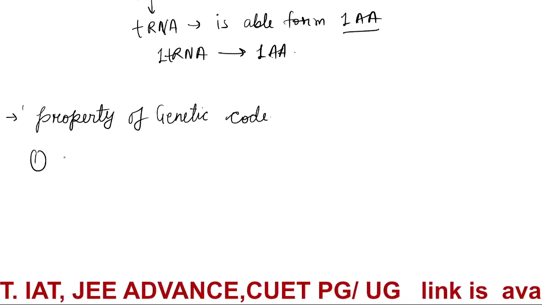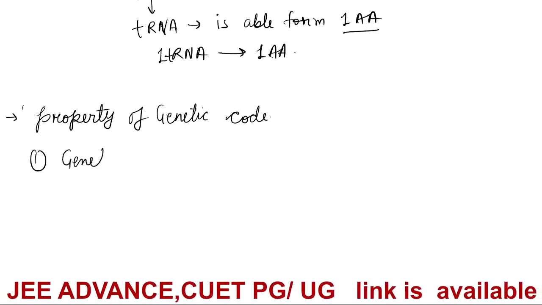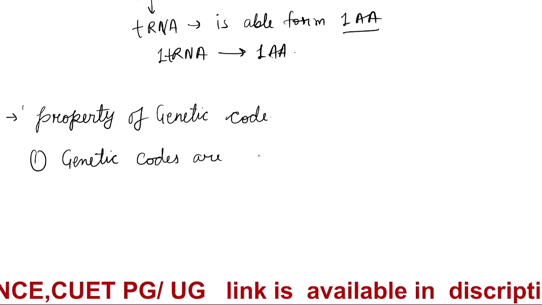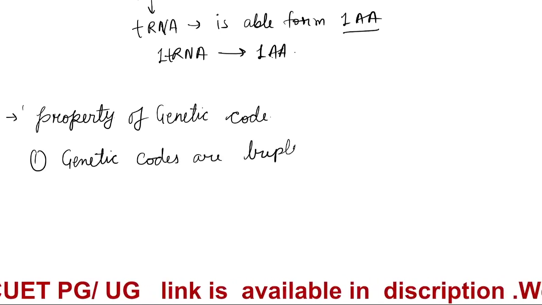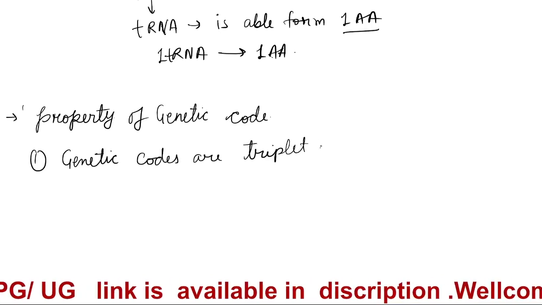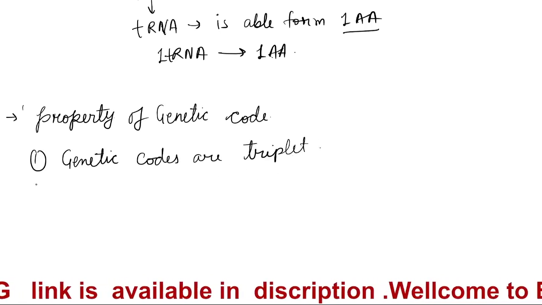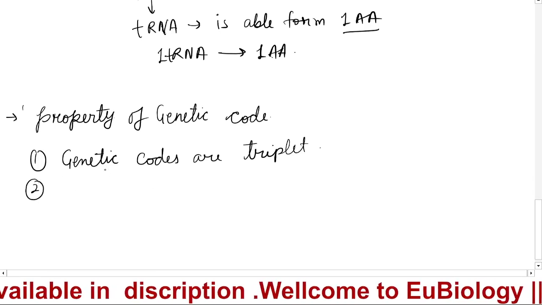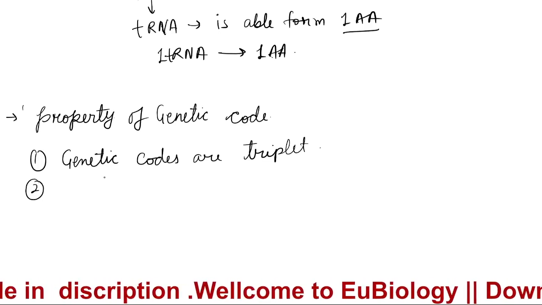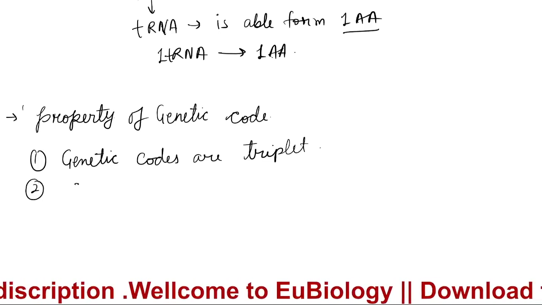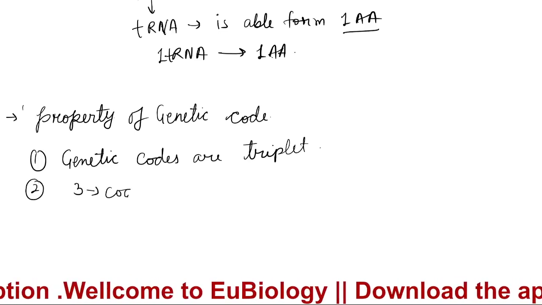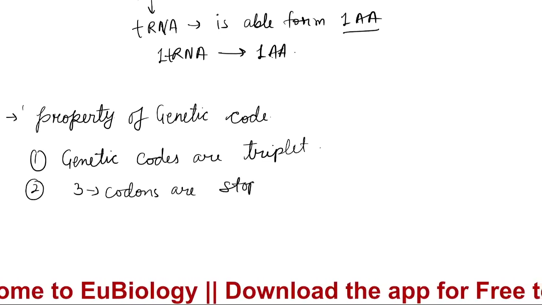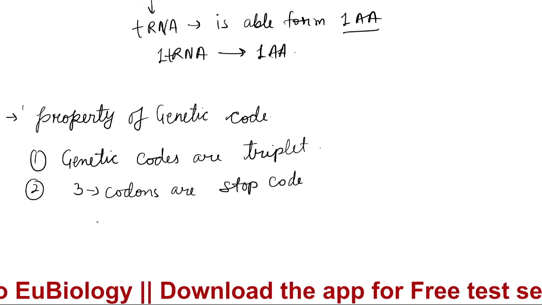First, the genetic codes are triplet. Second thing, out of 64 codons, 3 codons are stop codons.